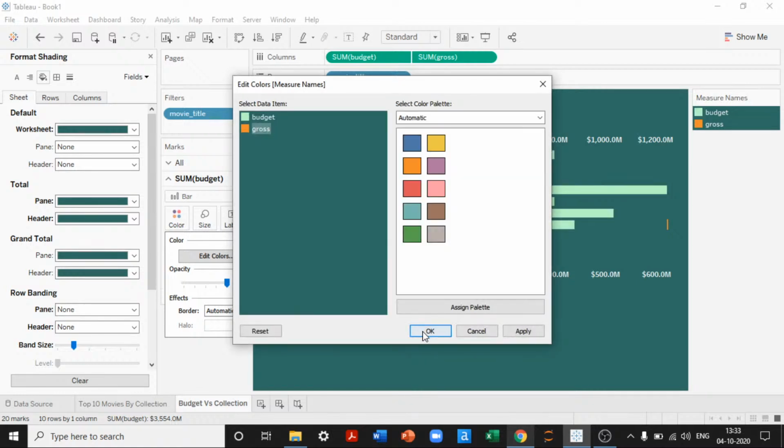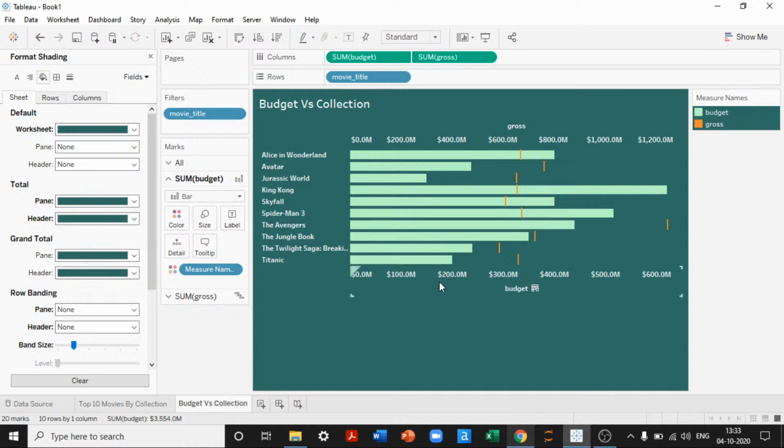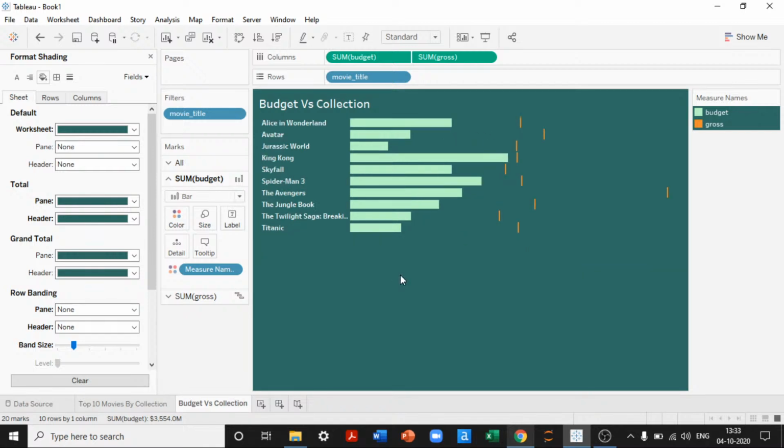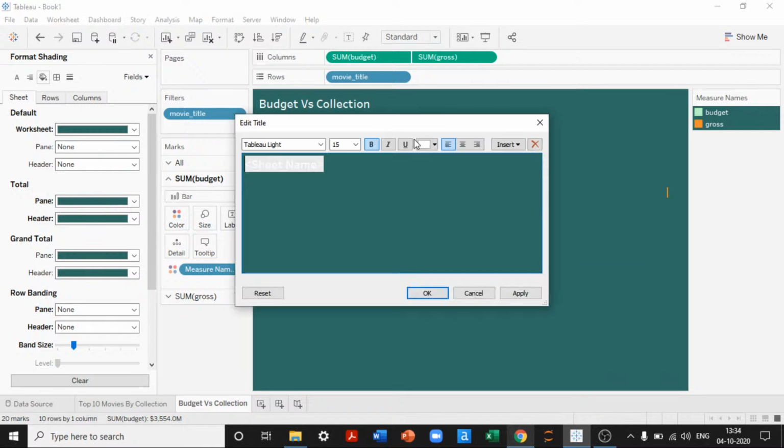Gross collection can be in orange. I think it will make sense. Now it is not synchronized. I'll synchronize this and then deselect this, and then format this also in the middle.